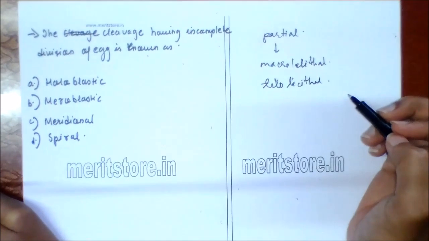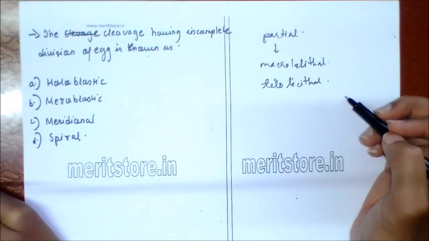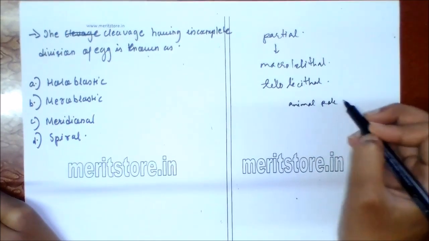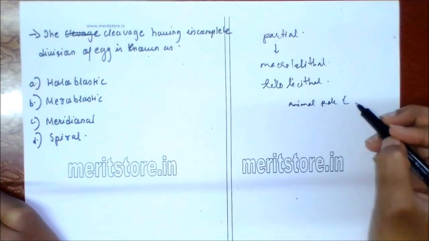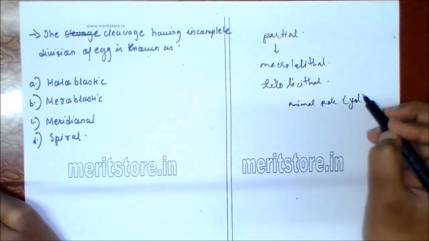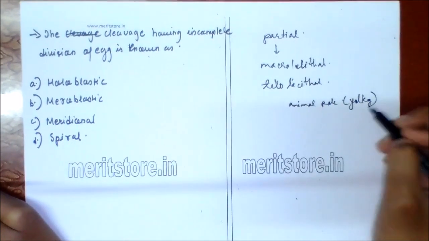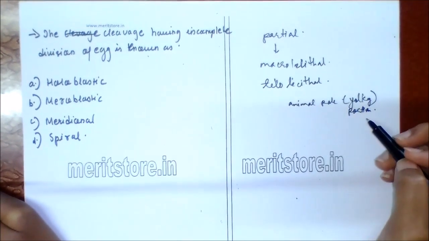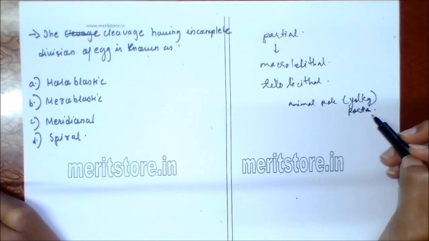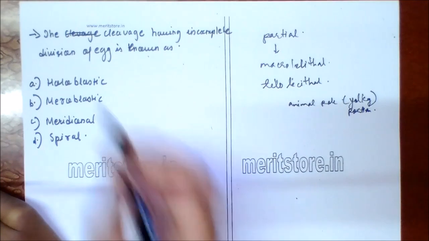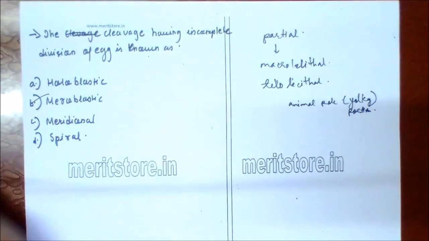The cleavage furrow divides the small amount of active cytoplasm of the animal pole, but the yolky portion of the vegetative pole, or central area of the egg, remains undivided. So these are known as meroblastic cleavage. Holoblastic is the complete cleavage.